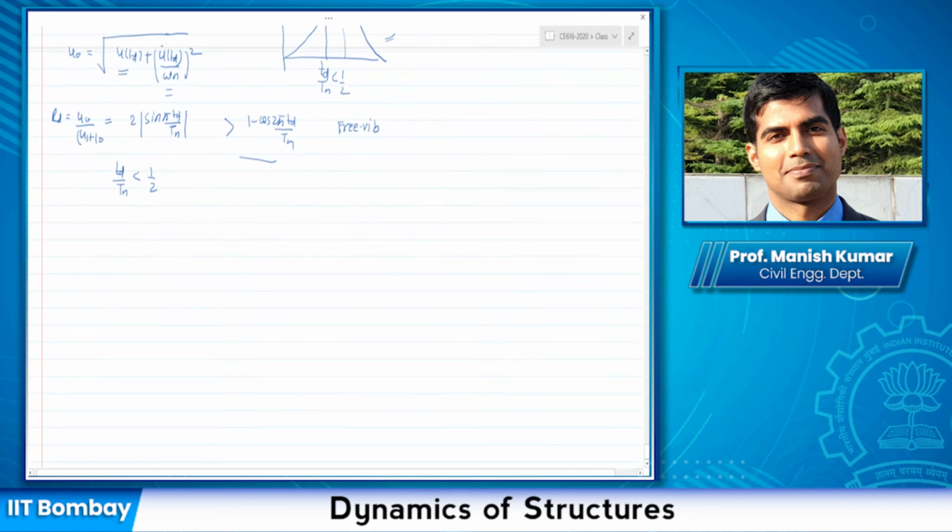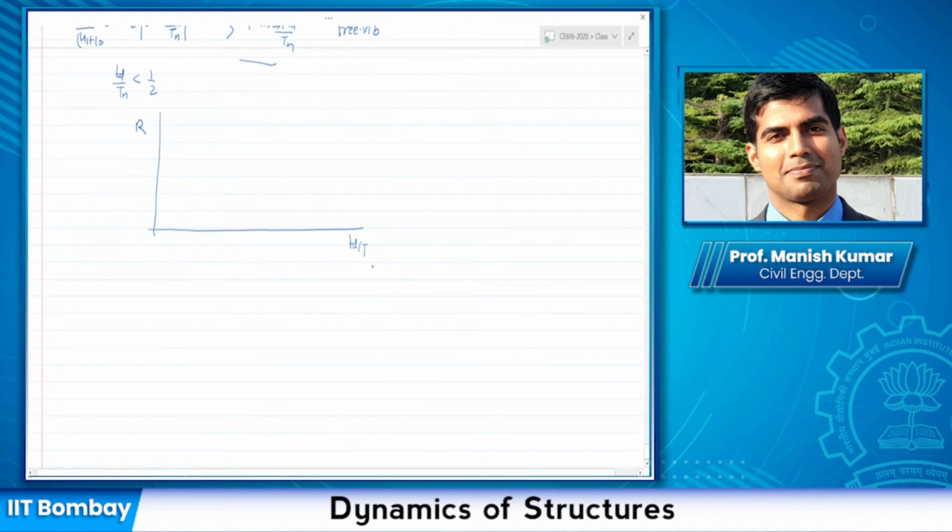Okay, if we plot it, we get something like this. If we plot RD versus TD by Tn, remember, up to TD by Tn of half, the forced response is 1 minus cos 2 pi TD by Tn, and after that it has a value of 2.